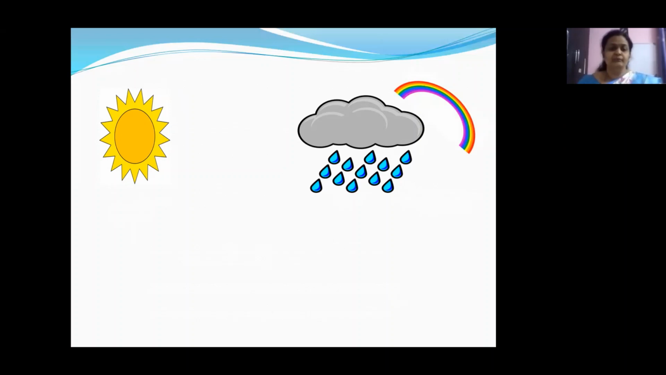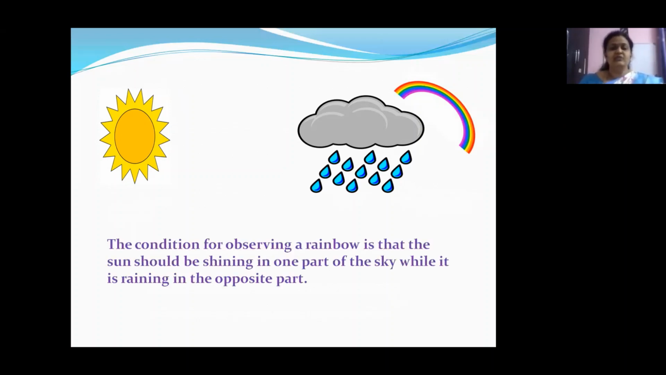Okay, children? So the condition for observing a rainbow is that the sun should be shining in one part of the sky while it is raining in the other part. Okay, children, the sun is on one side and it is raining on the other side, then a rainbow will be forming.